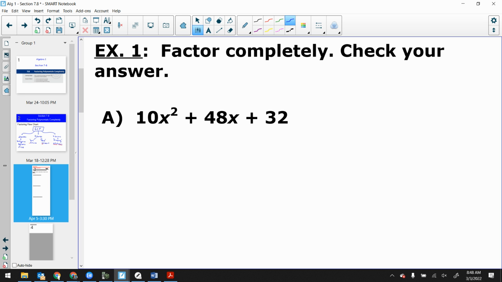Look at the smallest number there, 10. The only factors of 10 that I can divide out are 10, 2, and 5, right? Well, the other terms don't divide by 10, and they don't divide by 5. So the only thing I could divide out of all of them evenly is 2. So let's divide that out. That leaves me with a 5x squared, a 24x, and a 16.